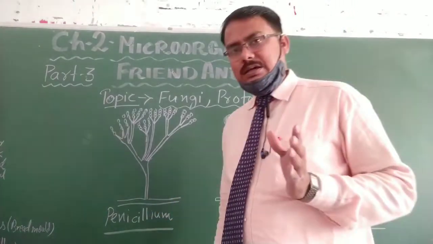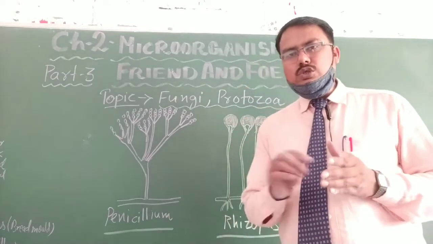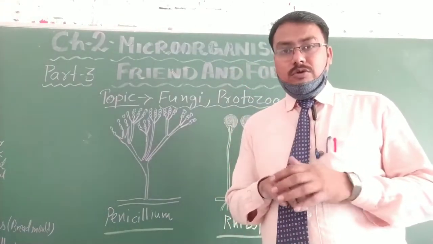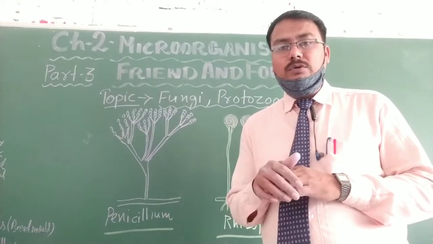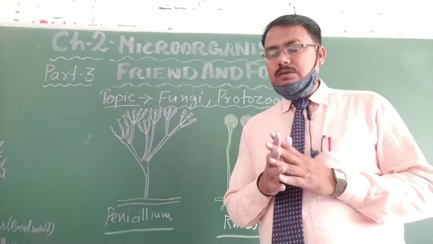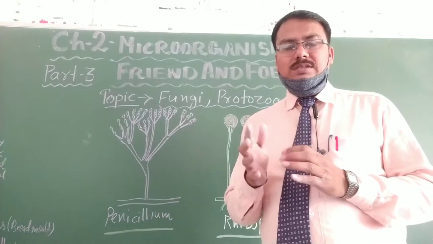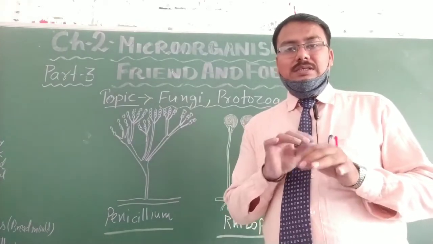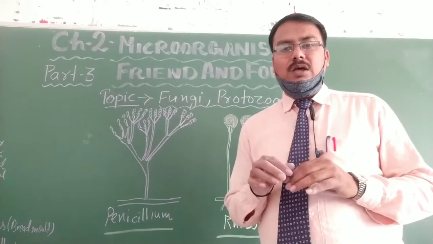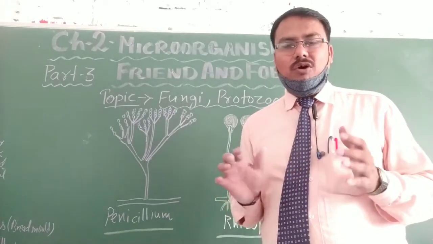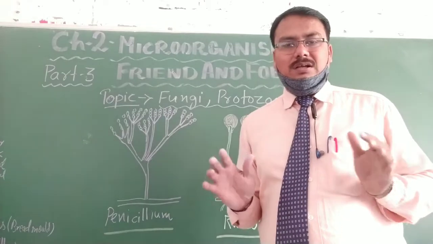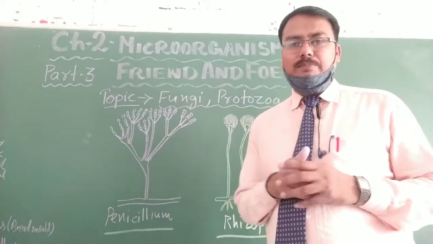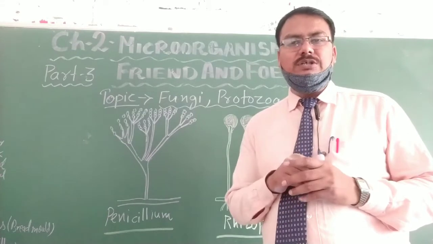And diseases caused by fungi are ringworm and athlete's foot. In Hindi you can say daad, khaj, khujli. These occur on the skin, where there is always damp sweating. Fungi grows on that part and it causes itching.